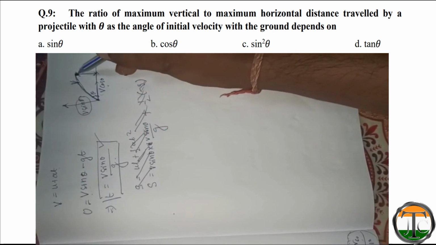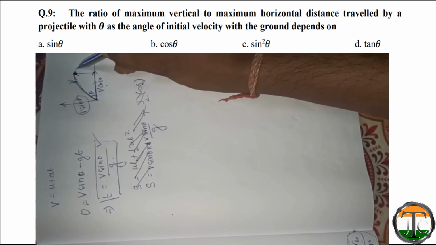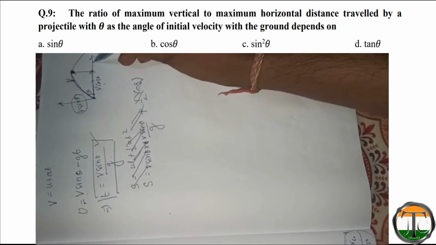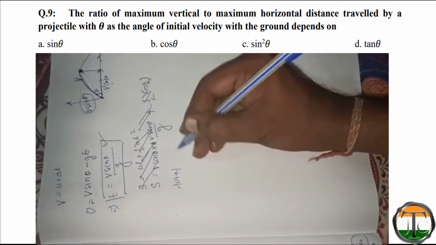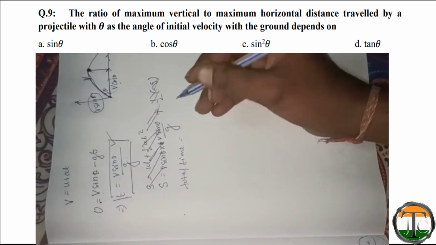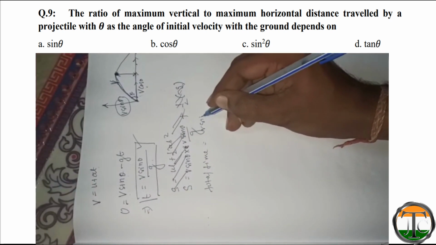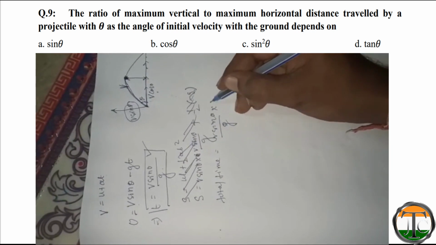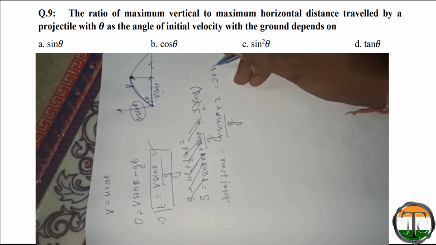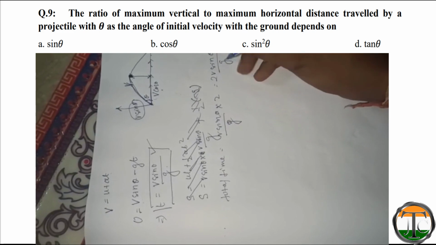Then the stone will take the same time to reach the ground from this peak point. Then total time will be v sin theta by g into 2, that is 2v sin theta by g.